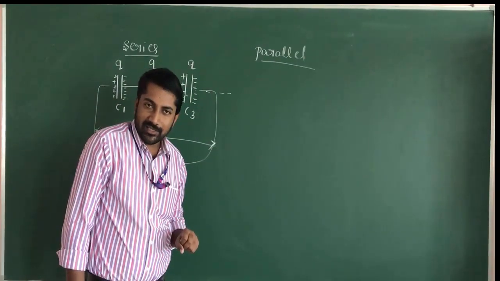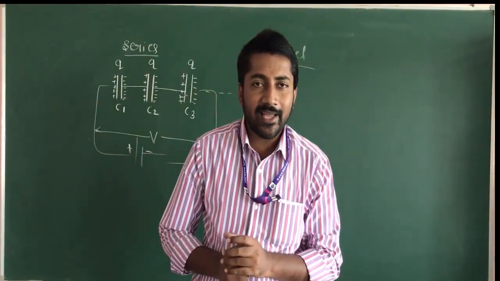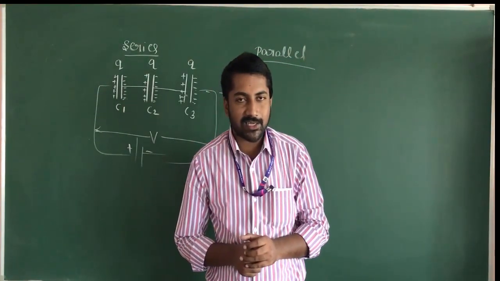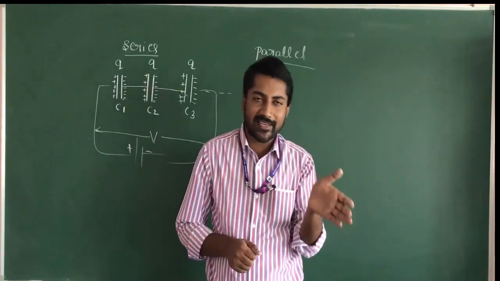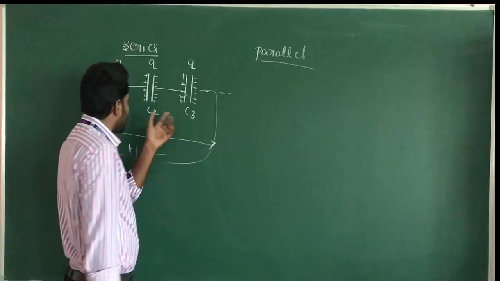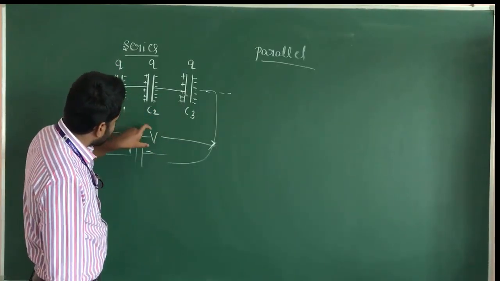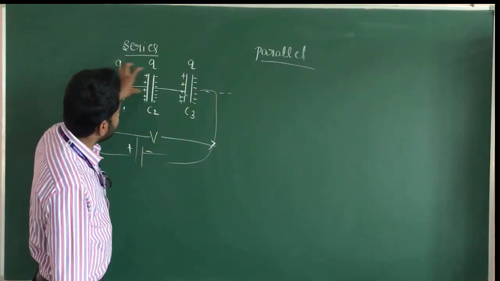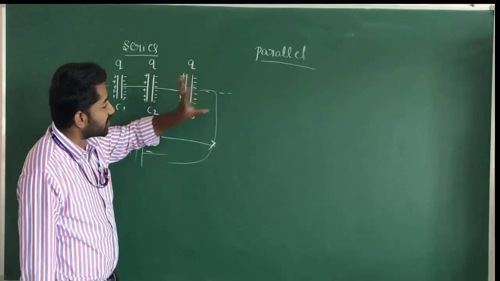Capacitors are said to be in series when one capacitor is connected to another capacitor. It is called end-to-end connection. The potential difference across the combination is equal to the algebraic sum of the potential differences across each capacitor.